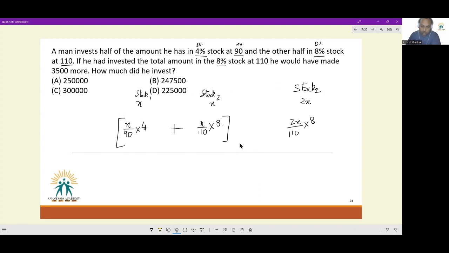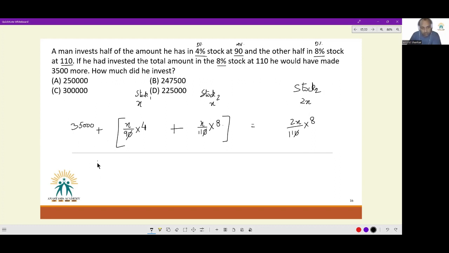So let's solve that equation. I will add 3,500 here. First thing we have to do is get rid of zeros from denominator everywhere. So we get rid of a 0, get rid of a 0, and I add a 0. Only then can I get rid of a 0. Okay.